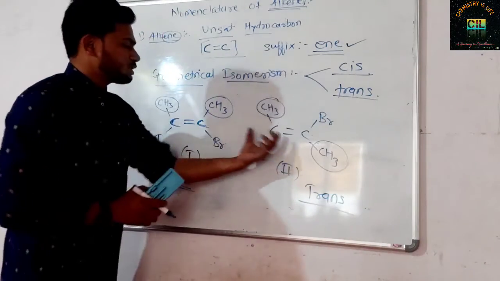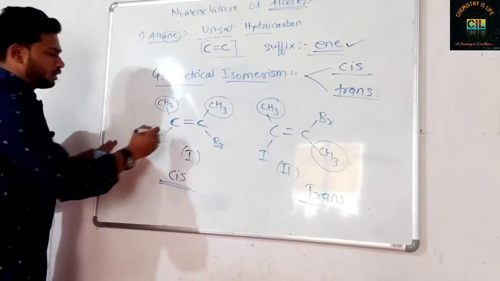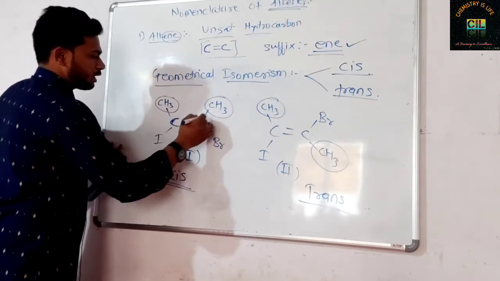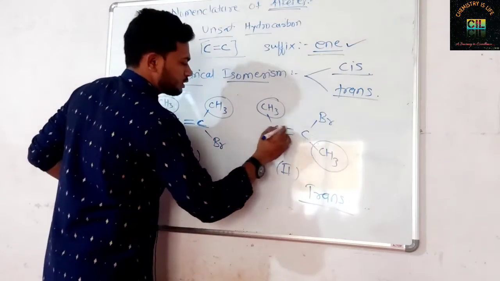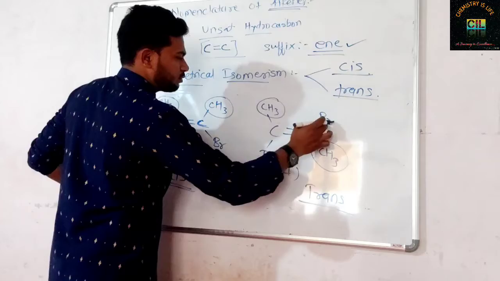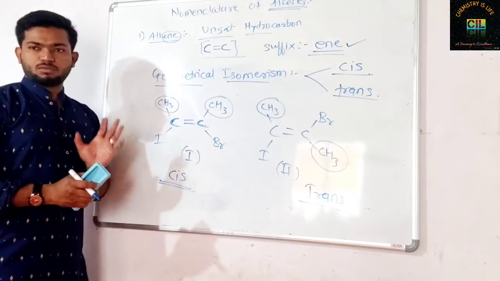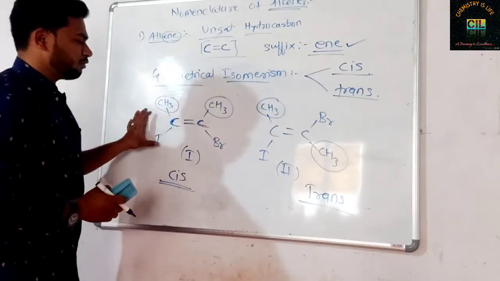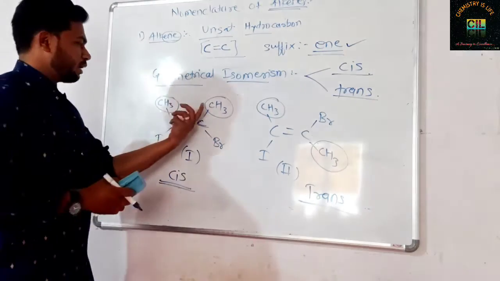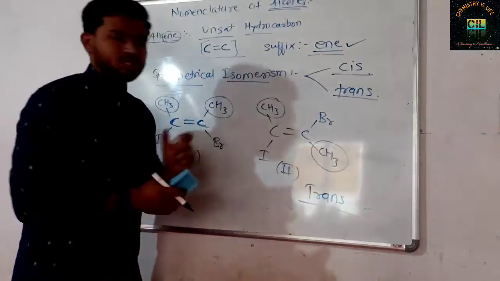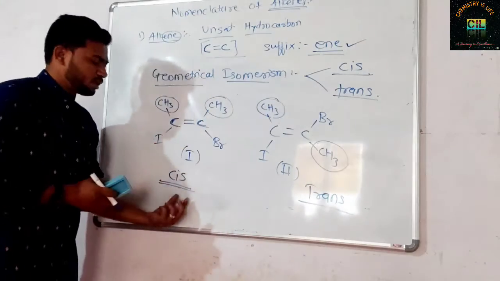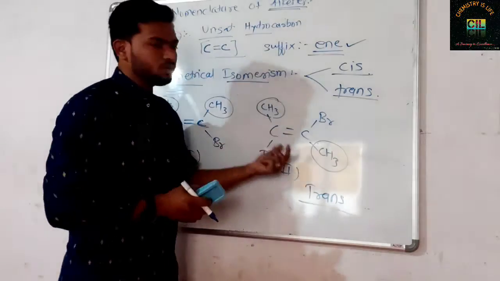Both the structures have the same molecular formula. Here this carbon has methyl, iodine and methyl, bromine. Here also this structure has methyl, iodine, bromine, methyl. Both structures have the same groups, but there is a difference in their arrangement. Here both are on one side, here both are on opposite sides. If on the same side, we call it cis. Opposite sides, trans.